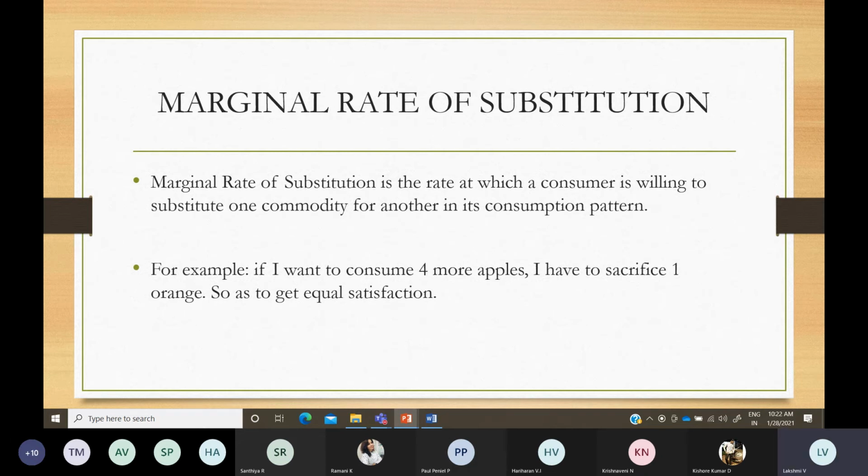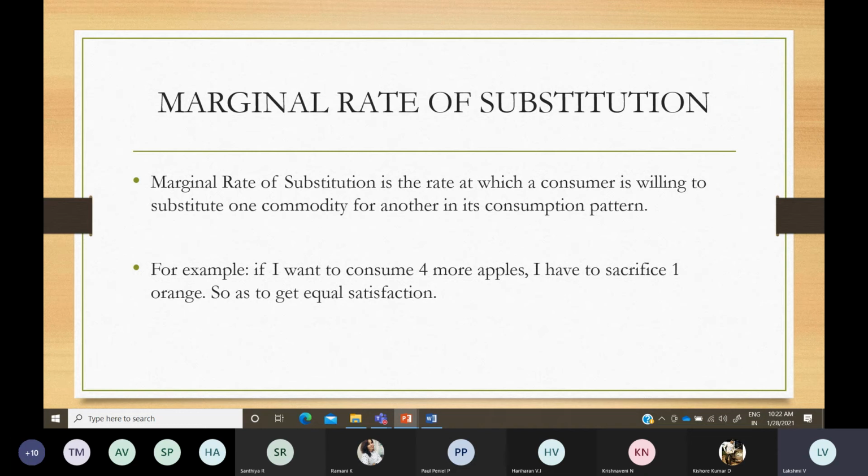If you want to consume more of one good, you have to lose the other good, consuming less of it. In opportunity cost also you have alternatives, and if you choose one, the other you have to forego, you have to sacrifice.